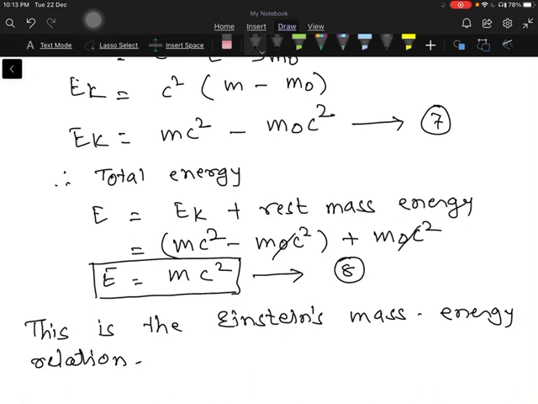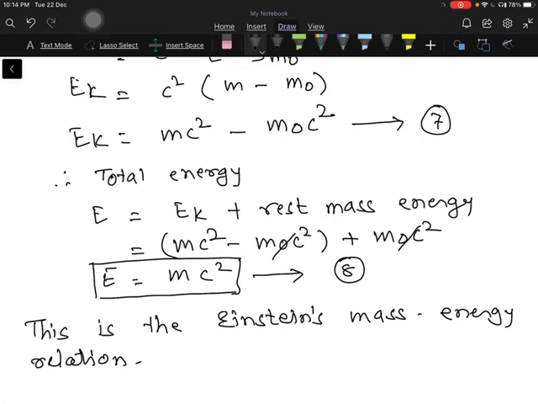It is found that the total mass of the nucleus is less than the sum of its constituent particles, the protons and neutrons. The sum of their masses is greater than the total mass of the nucleus in a bound state.